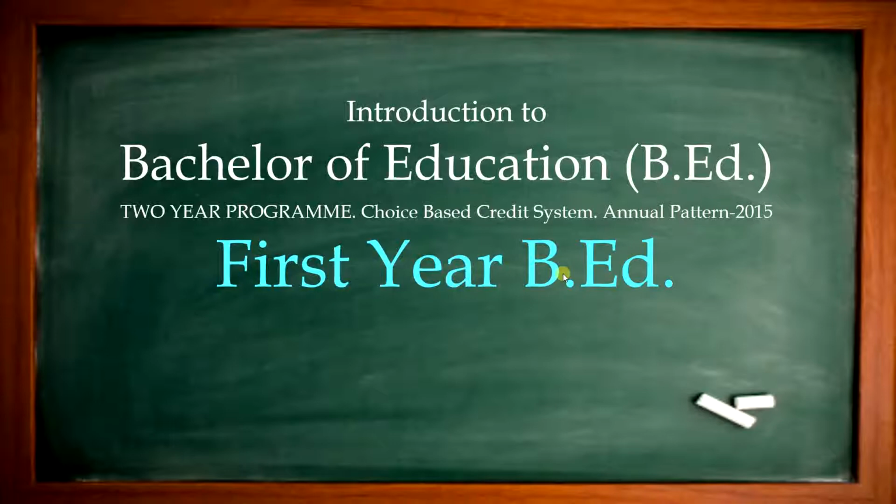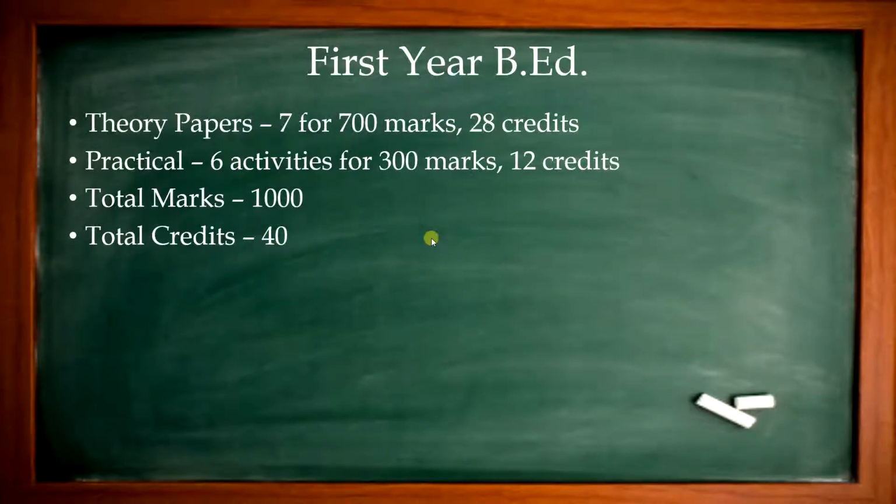So let us start with the first year syllabus. This is an overview of the syllabus. To see the detailed syllabus, I appeal to you to go through the description of the video and download the PDF file of this B.Ed curriculum from the university site and refer to it. So in first year B.Ed, there are 7 theory papers with 700 marks and 28 credits, and practical 6 activities with 300 marks and 12 credits. Total marks for FY B.Ed are 1000 and total credits for FY B.Ed are 40.